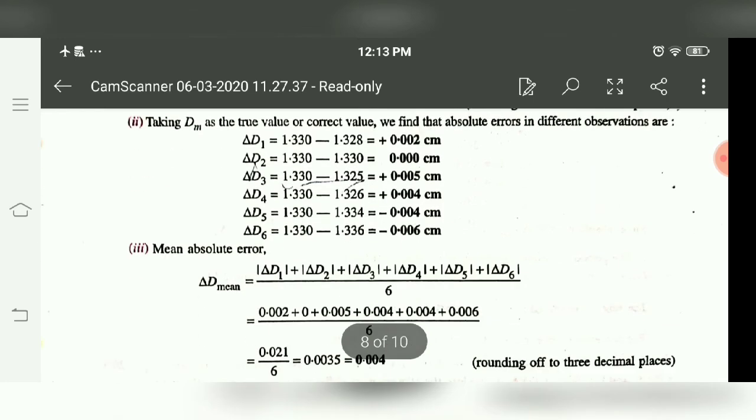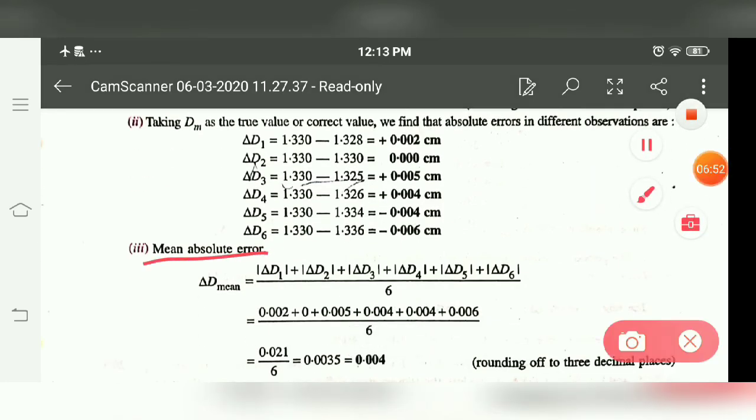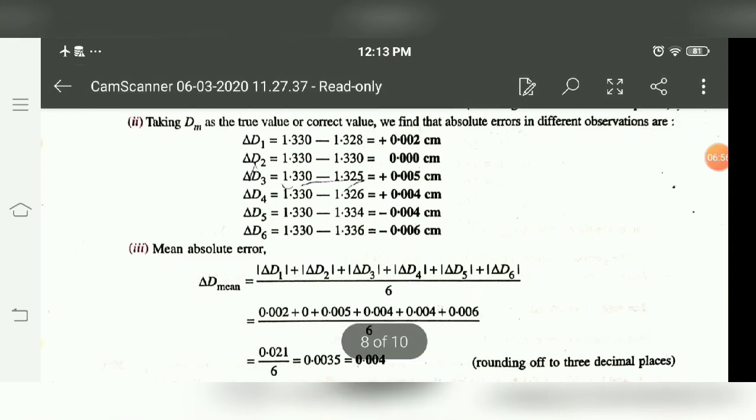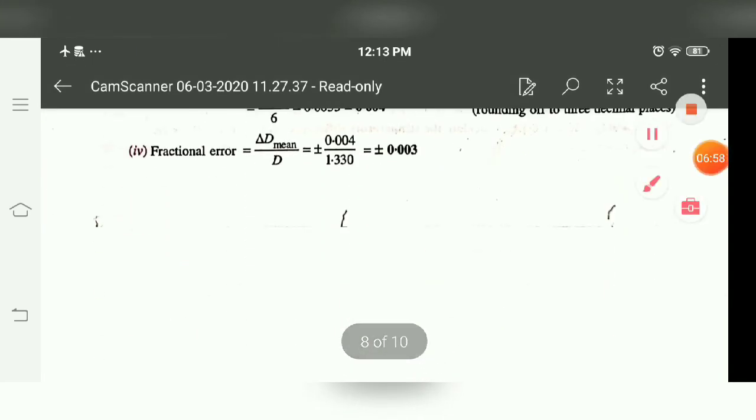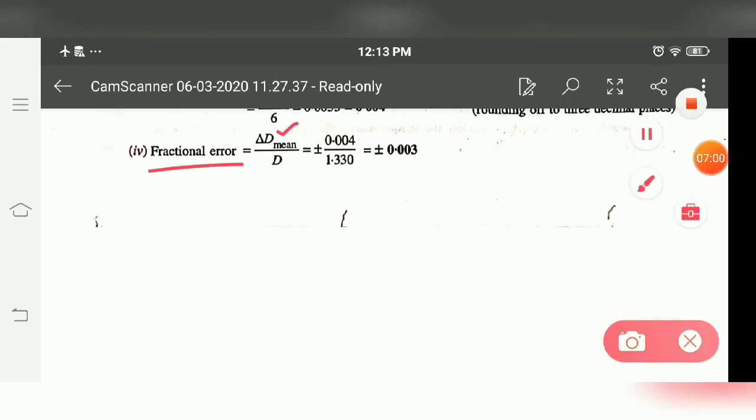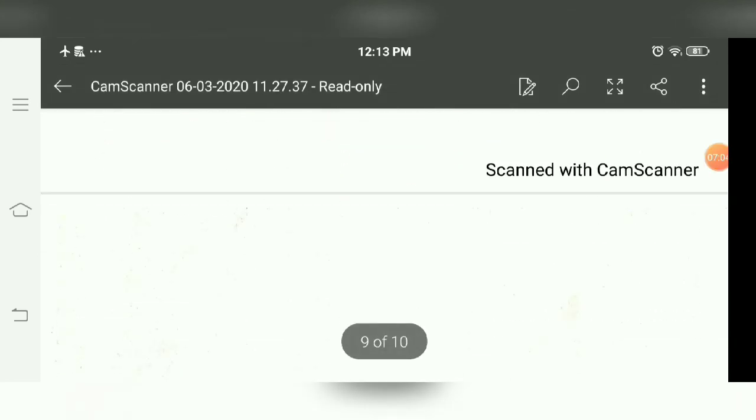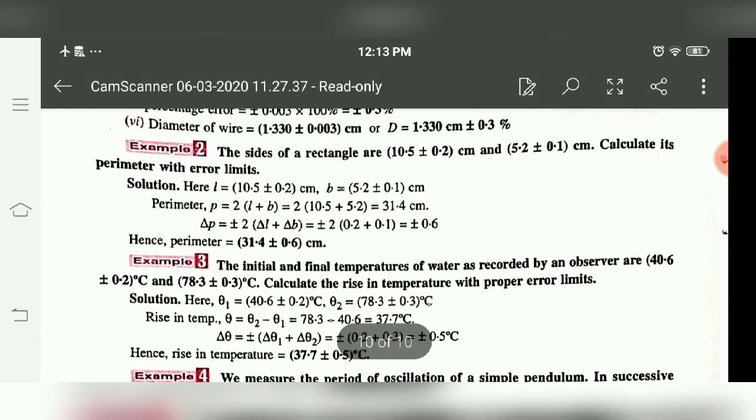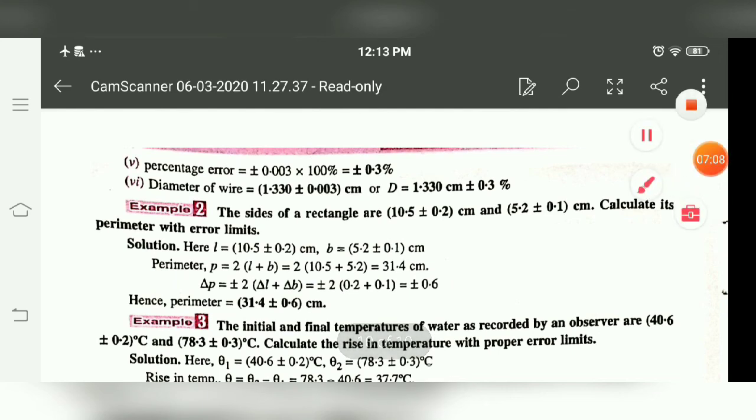We also have to take the modulus. Second, for the mean absolute error, we just take the sum divided by 6. So this is the result. Then the fractional or relative error, that is mean upon true value, so this is the result, plus minus. Then percentage error: simply multiply the fractional error by 100.